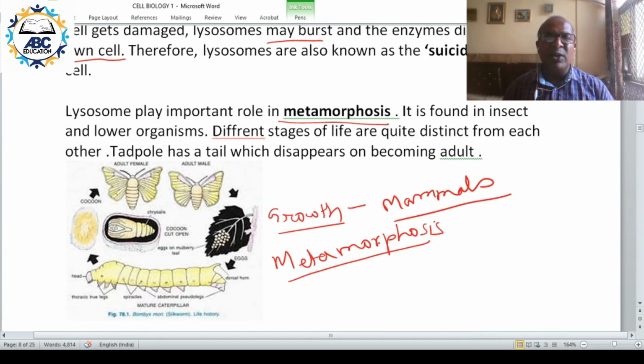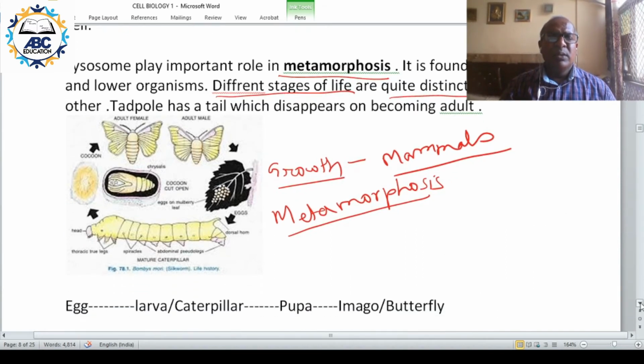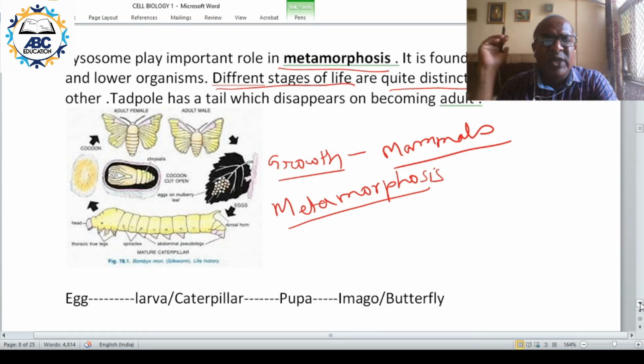You have this phenomenon of metamorphosis. What is metamorphosis? Different stages in life are quite distinct or quite different from each other. Let us take, for example, the case of the silkworm.